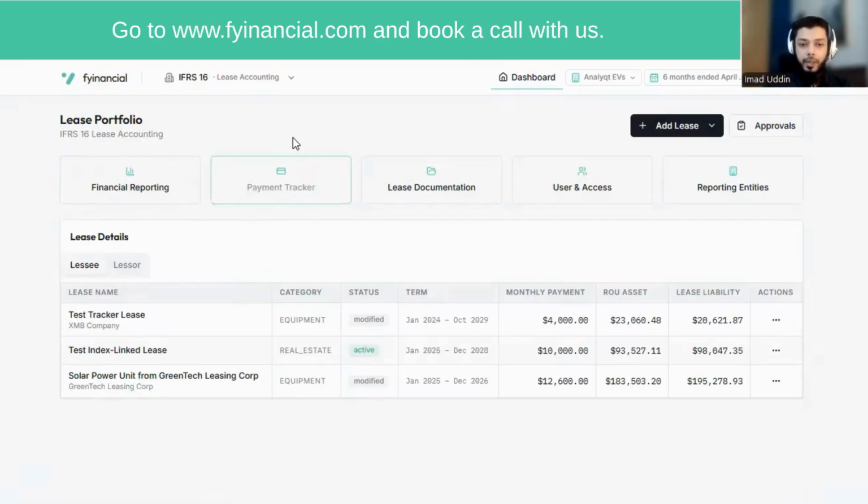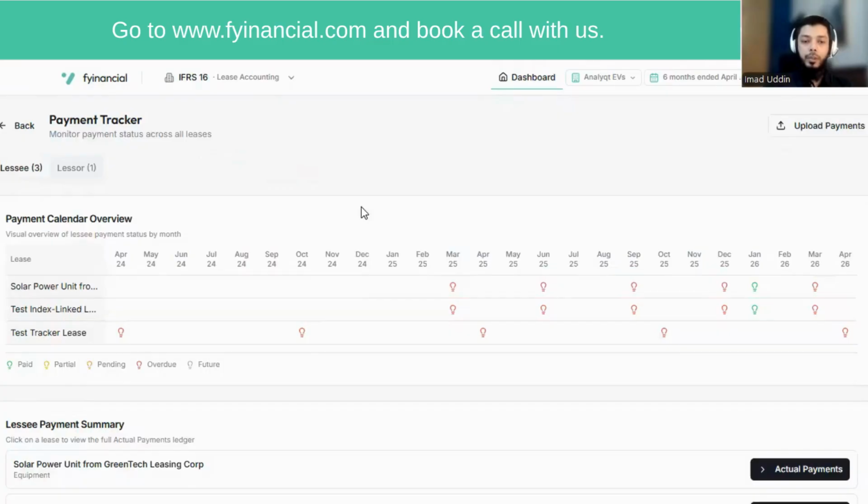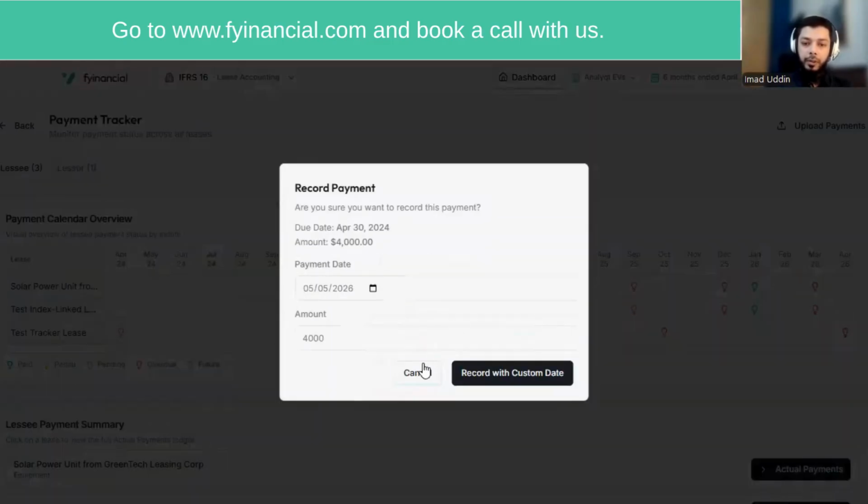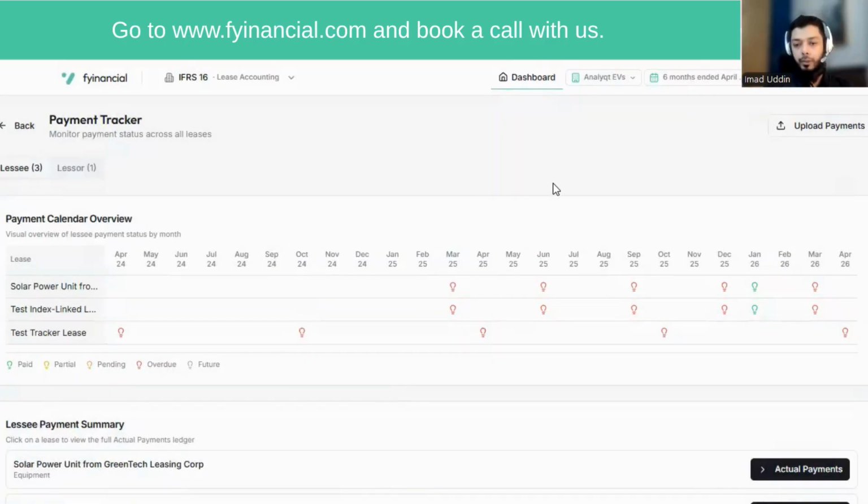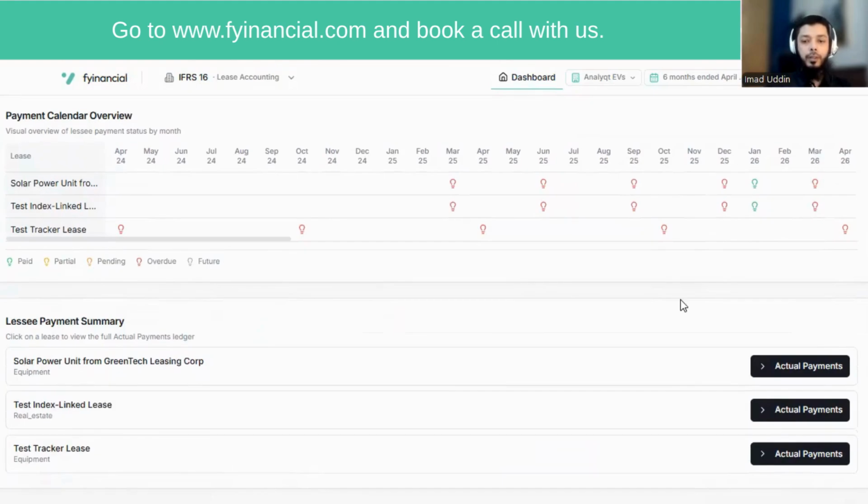We have an advanced functionality here, which is called Payment Tracker, which means you can track all your payments. If you have some payment received, you can manually enter here, or you can automatically integrate it based on our IT provided services. However, it doesn't end here.